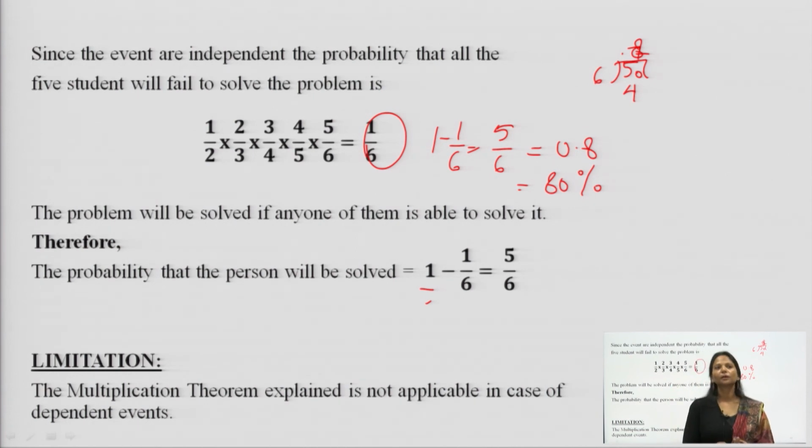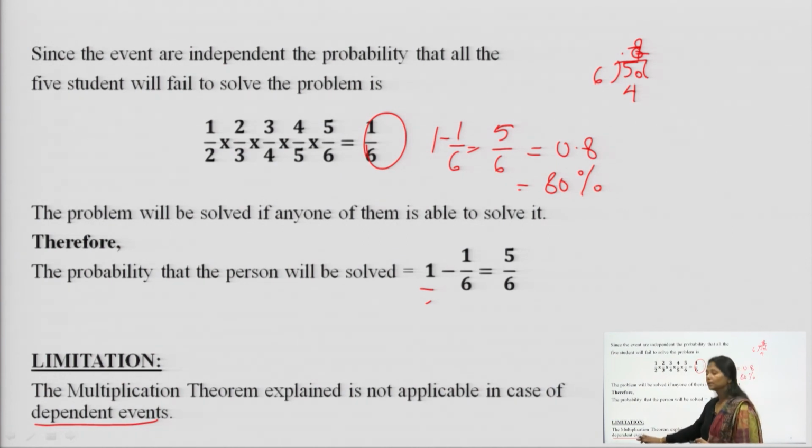The multiplication theorem which we have just discussed is not applicable when we talk about dependent events. It is applicable only when we are talking about non-dependent events. But what about dependent events? How do we solve a problem of probability when there are dependent events, which theorem to apply, and why not to apply the multiplication theorem? That is one of the limitations of the multiplication theorem.